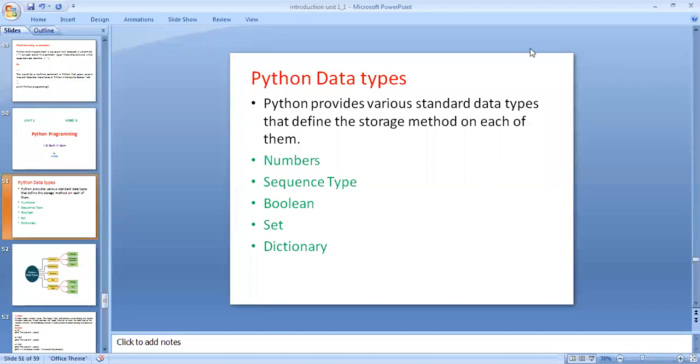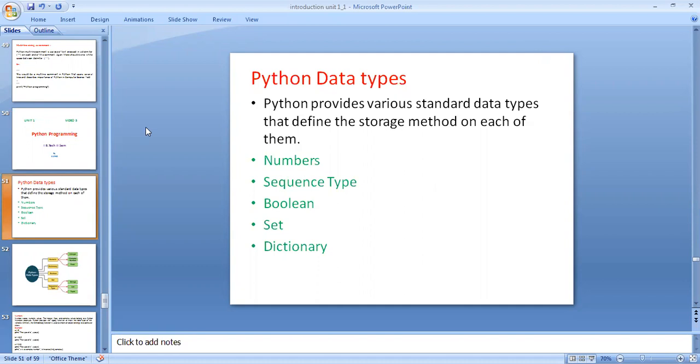Good morning, students. Today I am going to discuss in this video data types in Python programming. Python provides various standard data types that define the storage method on each and every variable.